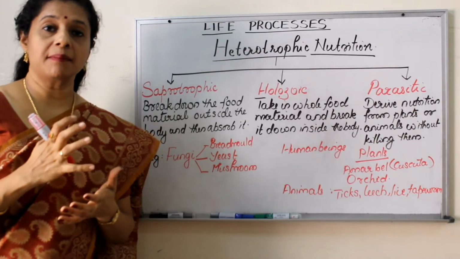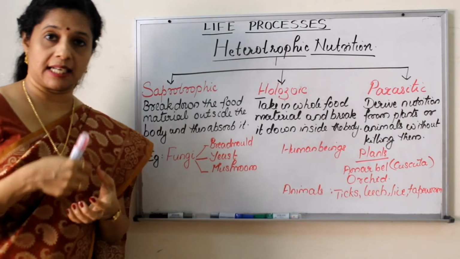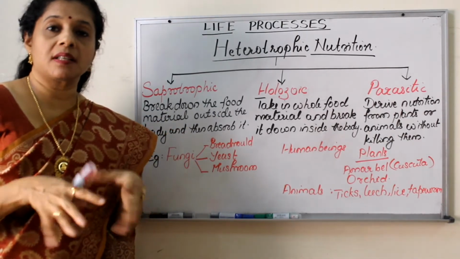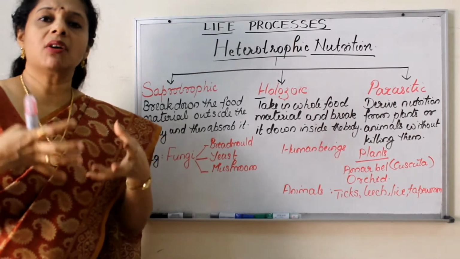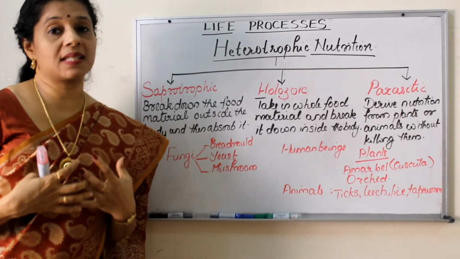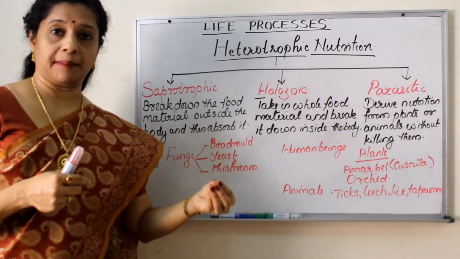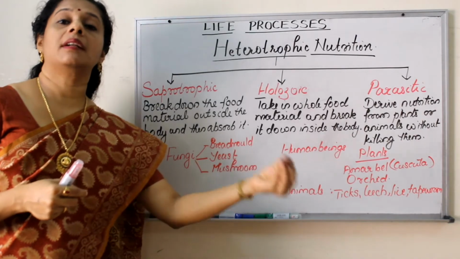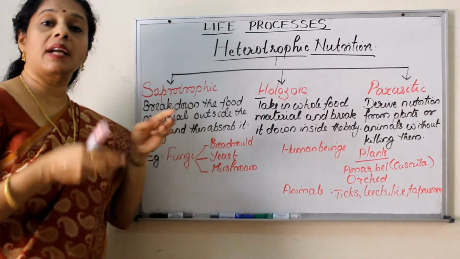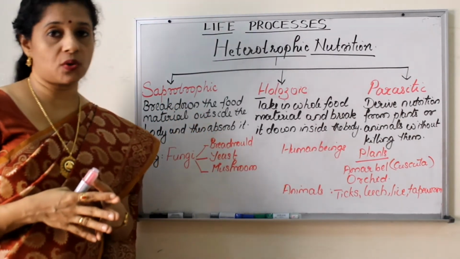So these enzymes are secreted outside the body into the food material. Then they break it down. Once it becomes simpler substances, they absorb it, because their body design is very simple. They cannot have a complex digestive system inside. So if you throw a peel of banana outside, within 2-3 weeks you will find it disappearing. What is happening? These saprotrophic organisms are breaking them down. So we call them decomposers also.